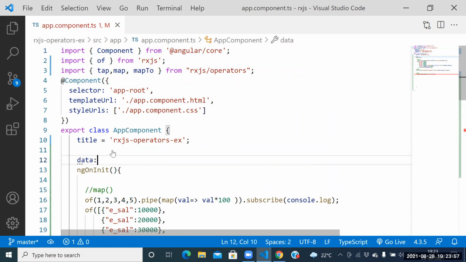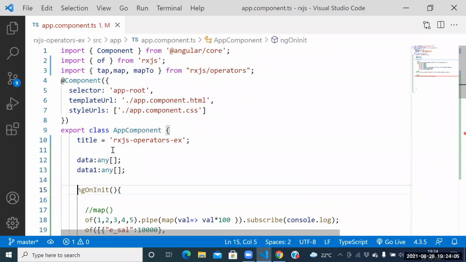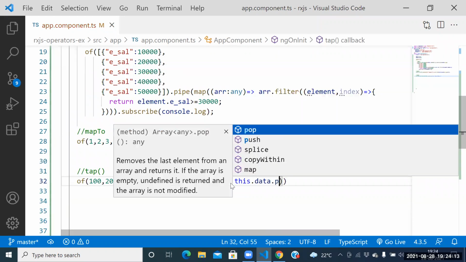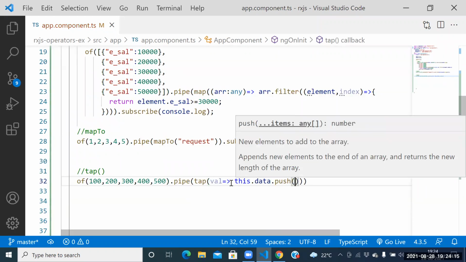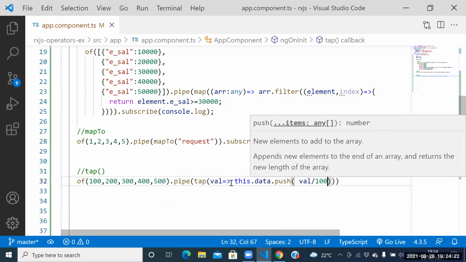Data equal to, colon, what you wanted to place, any. Data1 equal to any array. Totally how many arrays have we taken? 2 arrays. So how to push the data? this.data.push, what you wanted to place, val by 100.